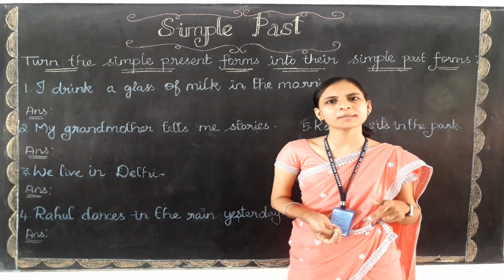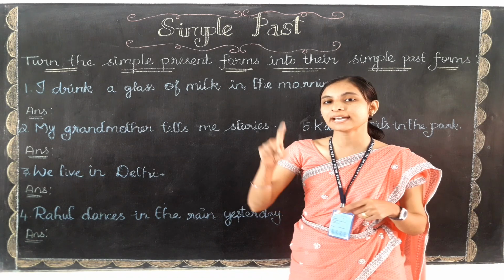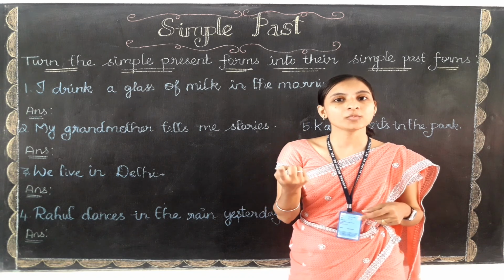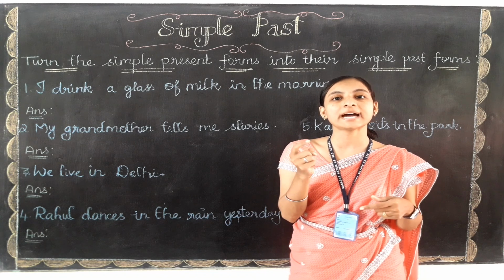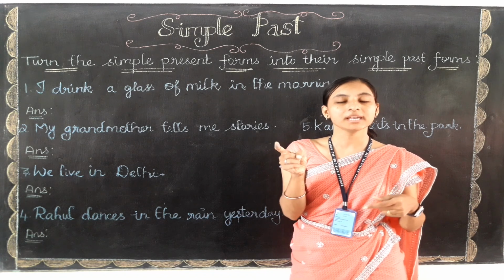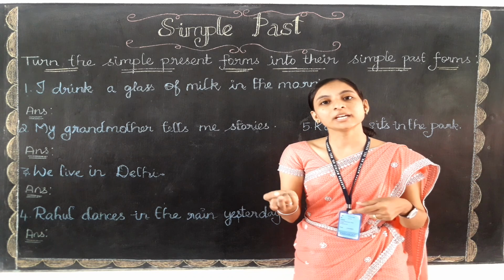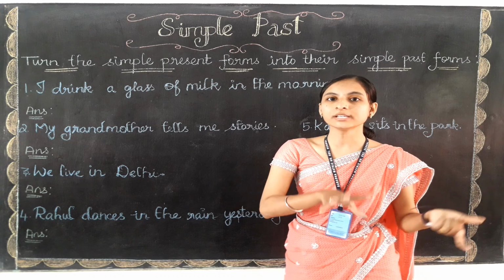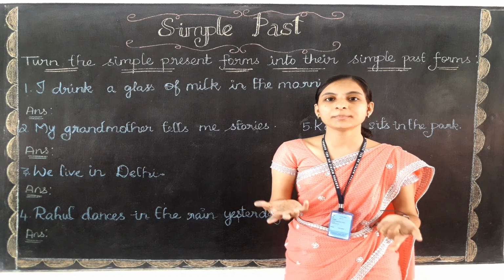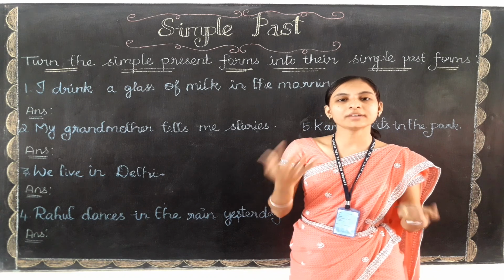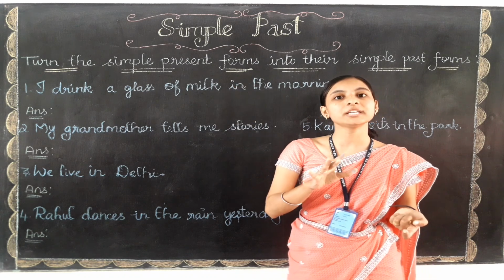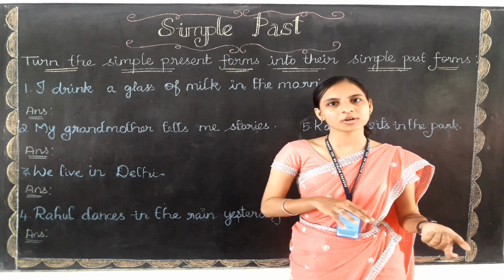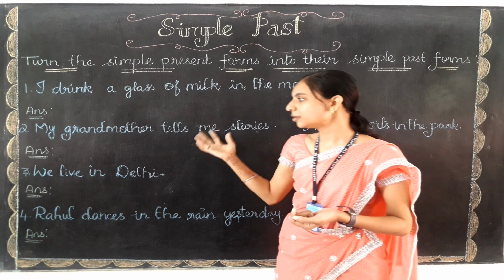So what are the two types of simple past forms we learned? Yes, they are regular verbs and irregular verbs. Regular verbs are those in which we add -ed at the end of the verb. Irregular verbs are those in which there may be a small change in the spelling, or the whole word will change, or there will be no change. Whenever we talk about the simple past, we need to use the past form verb, whether regular or irregular. So let's start doing the exercise.